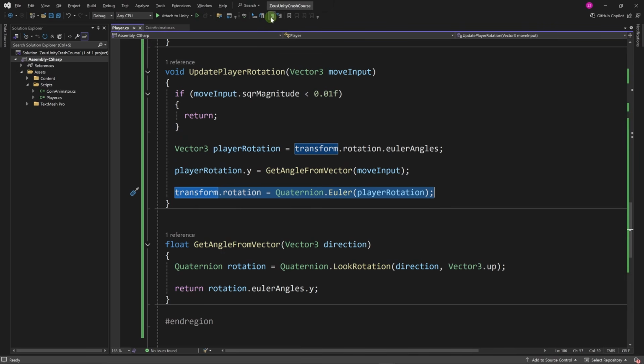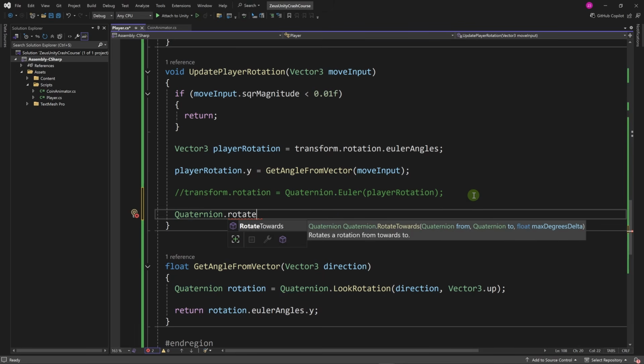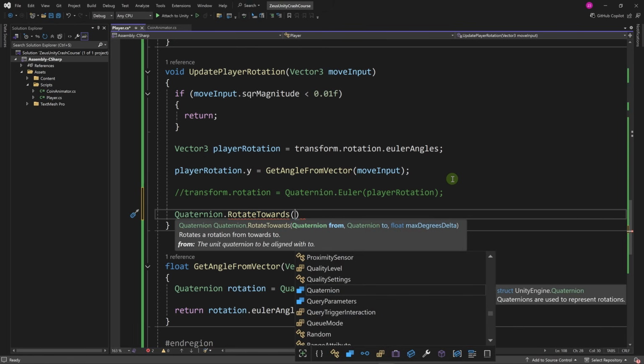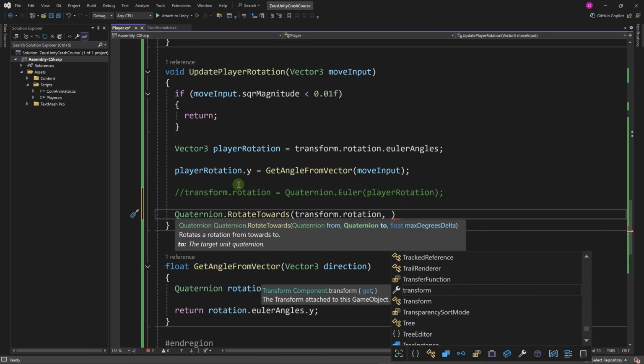Let's comment this line out. What we can do is use some useful methods in Quaternion. We have this method, rotate towards. It takes a quaternion, which is the source rotation, the starting rotation, and then you give it the target rotation, and then you give it the max degree delta. If we use it like this, rotate towards, and the starting rotation is going to be our transform dot rotation, and the goal or the target rotation will be this.